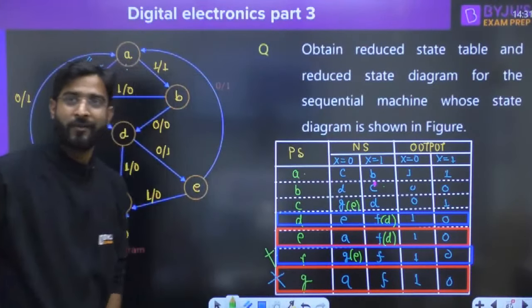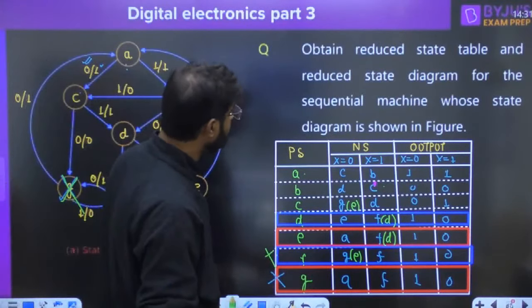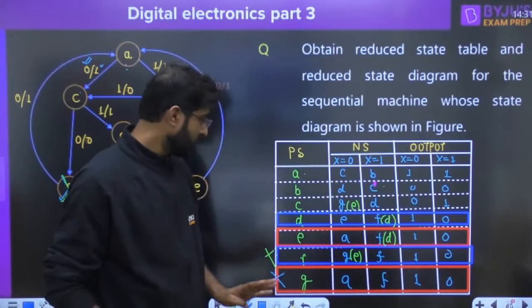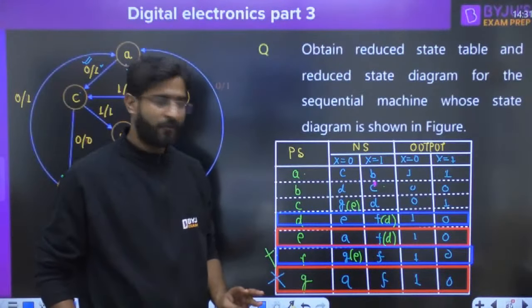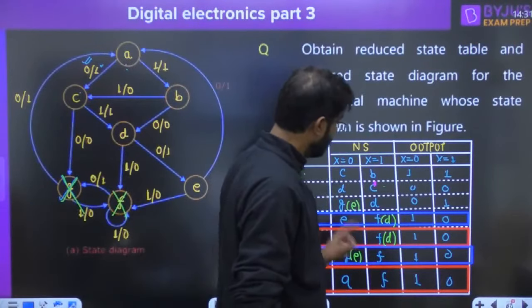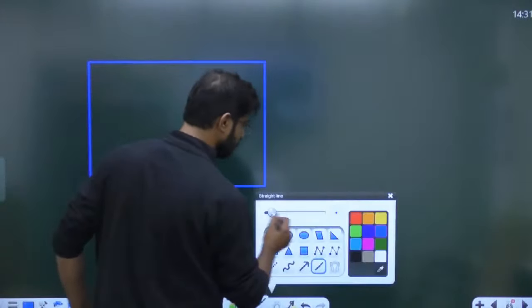Now we are going to design it. How? Now the states will become, I will make the next state: A, B, C, D, E only are there. F and G are not there. So you can feel the reduced state diagram is like this.